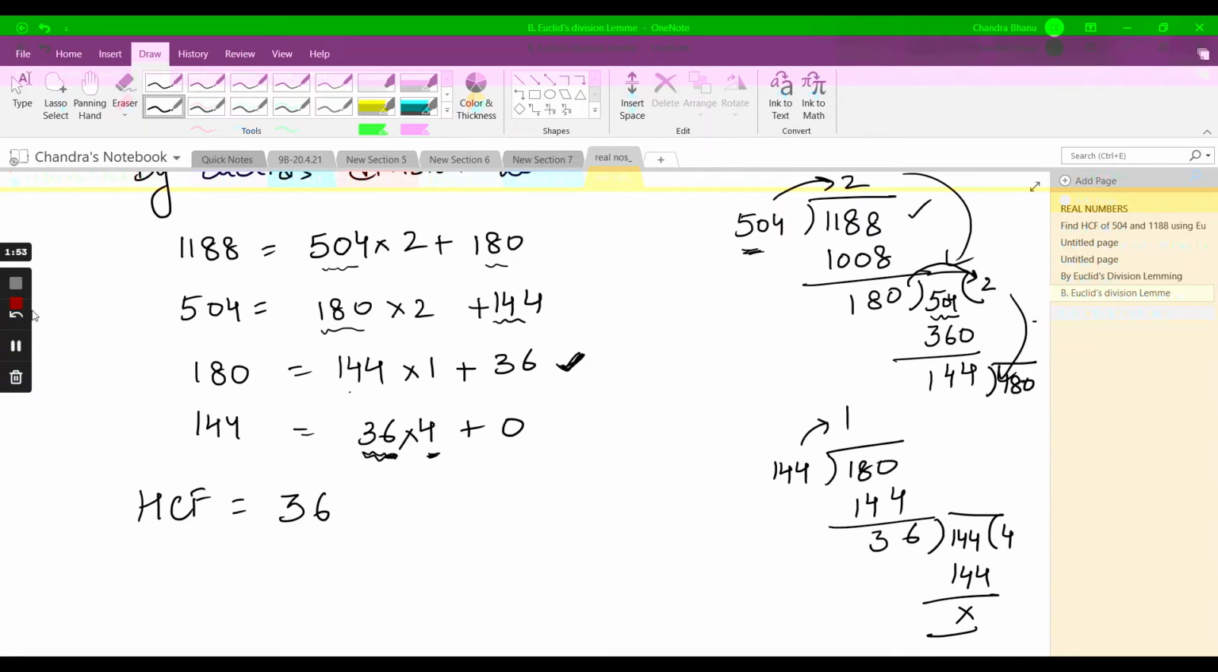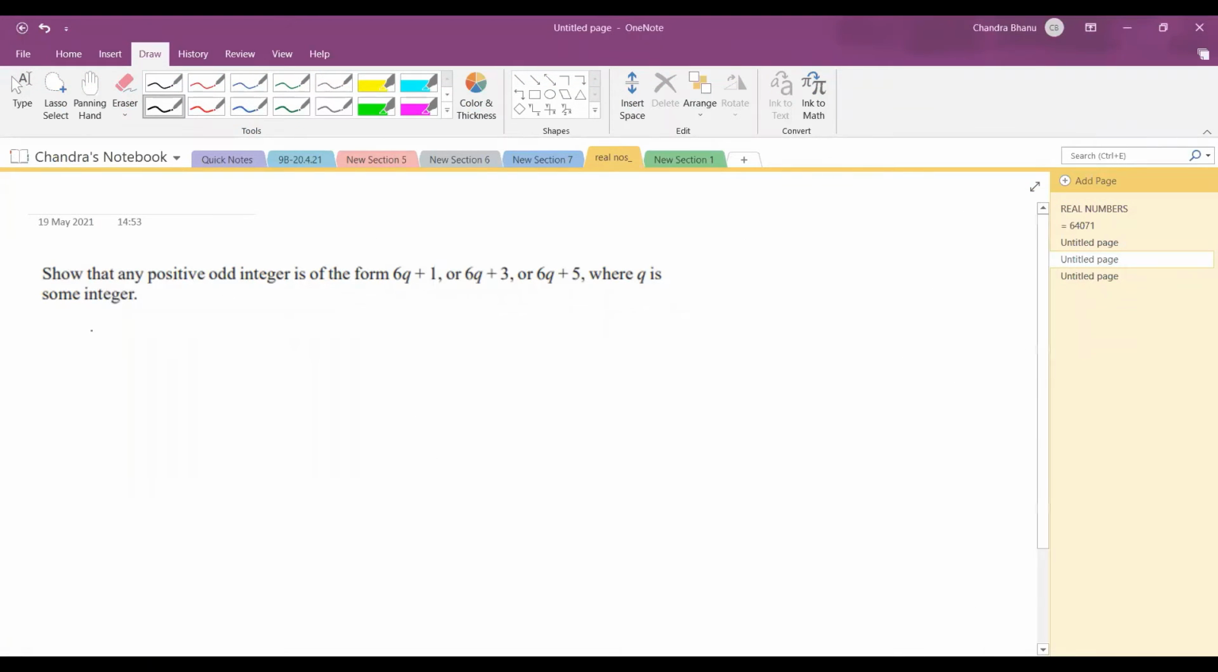last step. Now let's discuss another important question of Euclid's division lemma, in which we have to show that any positive odd integer is of the form 6q plus 1, 6q plus 3 or 6q plus 5, where q is some integer. Firstly, let's understand the meaning of this question.